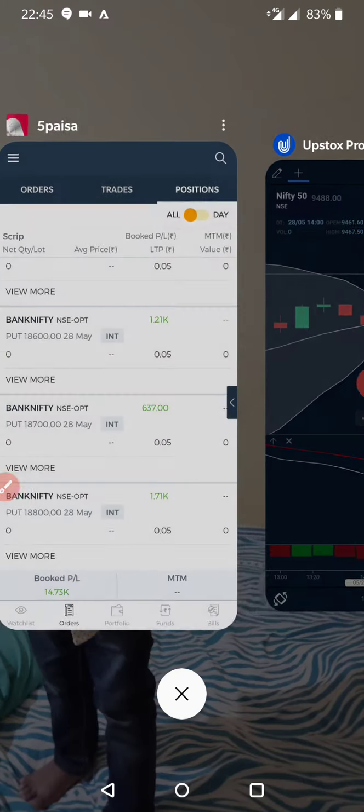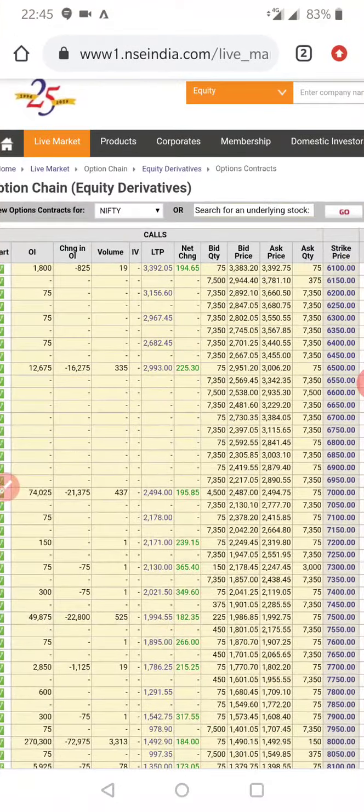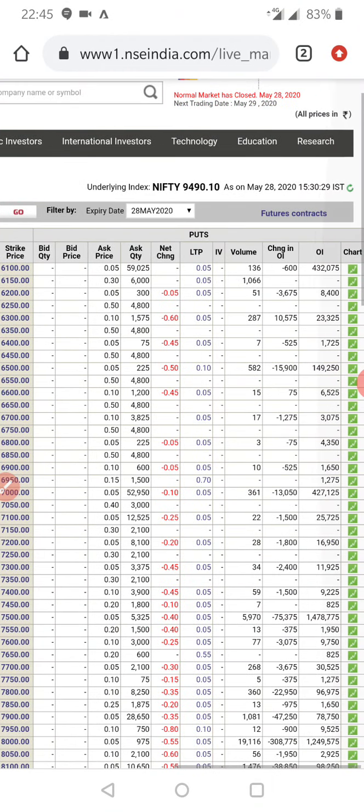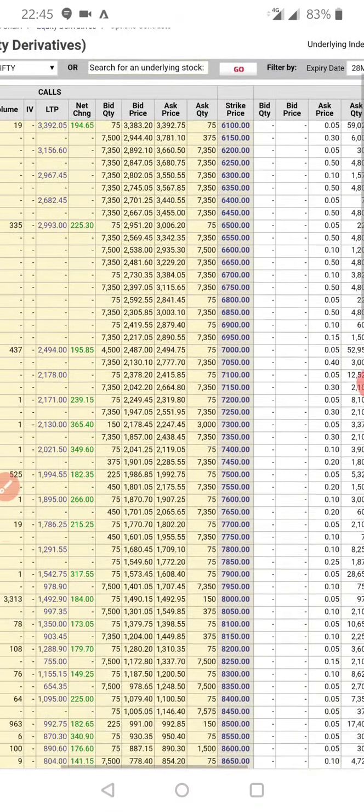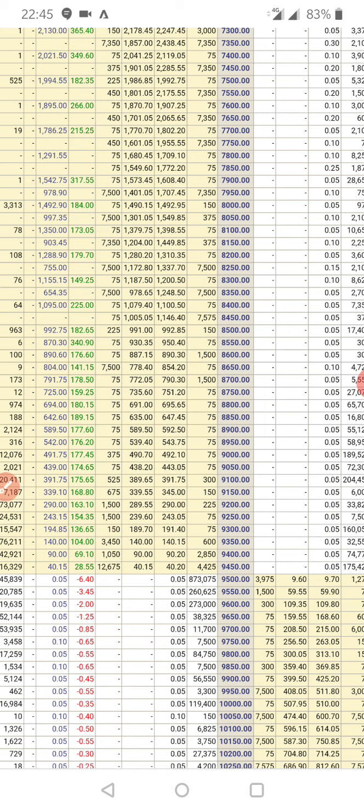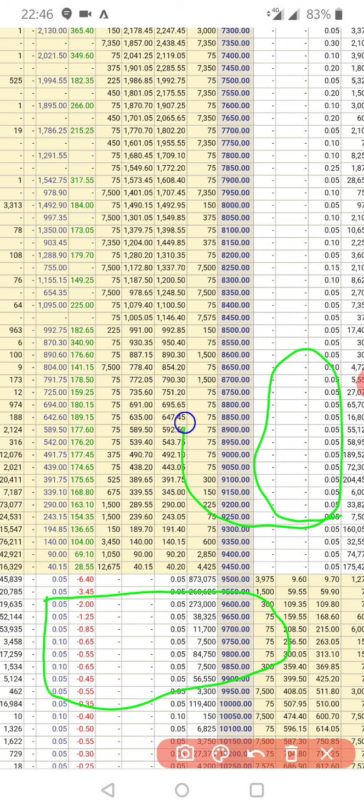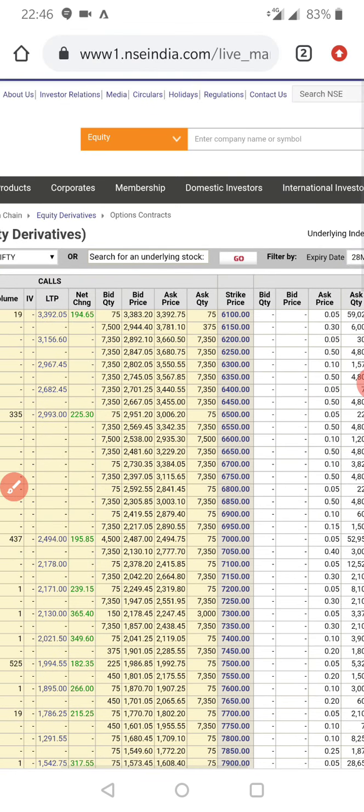Okay, let us see. This is the graph for Nifty. As I told you, 9550. Let us see 9550. You see, all these prices from 9550 below have fallen down to zero, and on the other graph, 9250 I think, all values have fallen down to zero. In the same way with the Bank Nifty also.